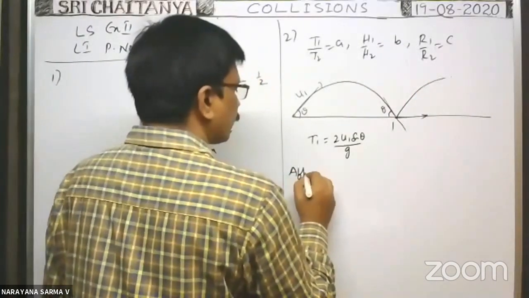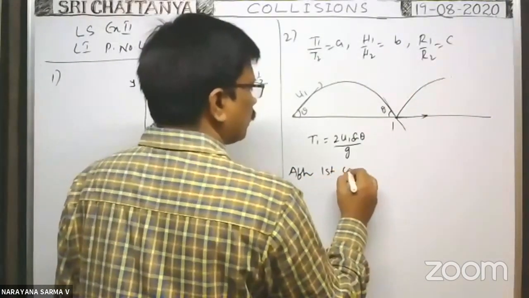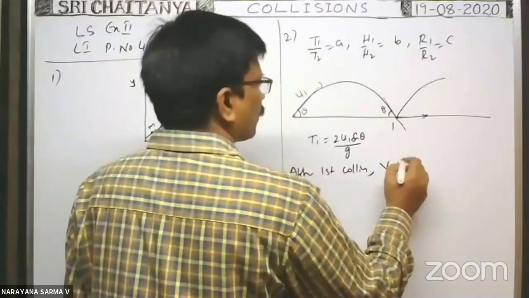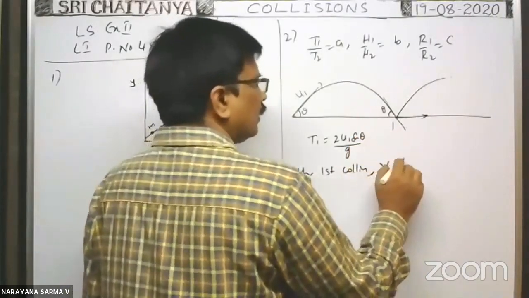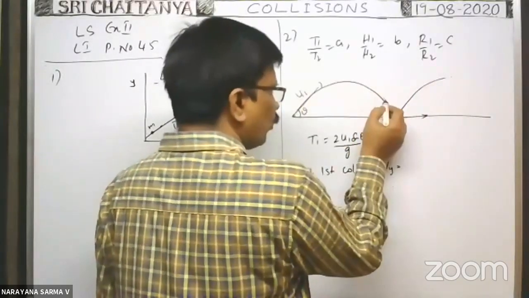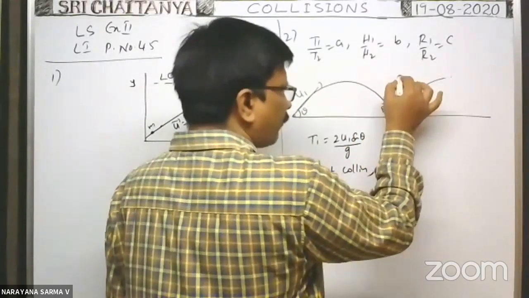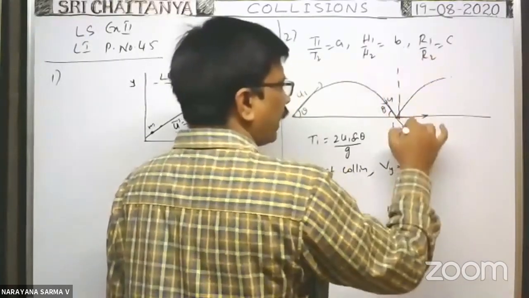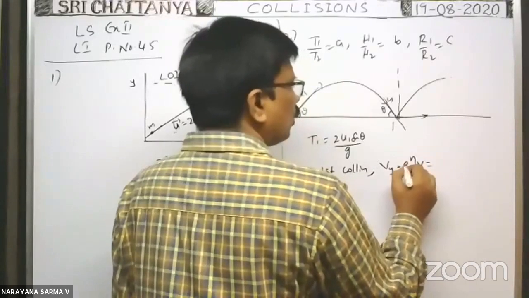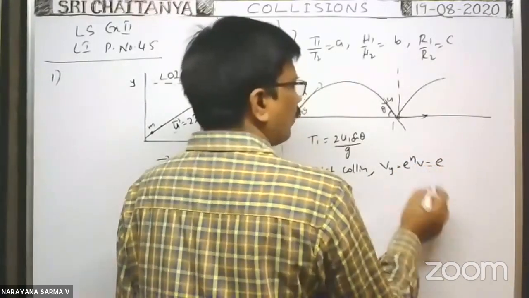After the first collision, the vertical component of velocity Vy is equal to how much? Along the line of impact, Vy is equal to e to the power of n into v, which is e only after the first collision.